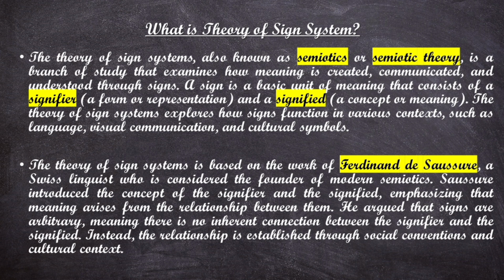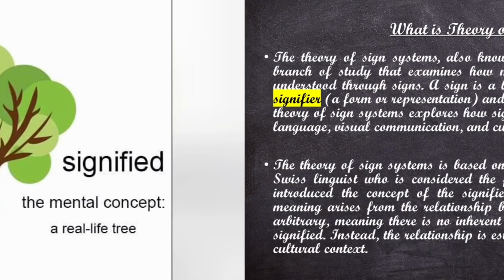Now, Saussure introduced the concept of the signifier and the signified, emphasizing that meaning arises from the relationship between them. All right. He argued that signs are arbitrary, meaning there is no inherent connection between the signifier and the signified. Instead, the relationship is established through social conventions and cultural context.